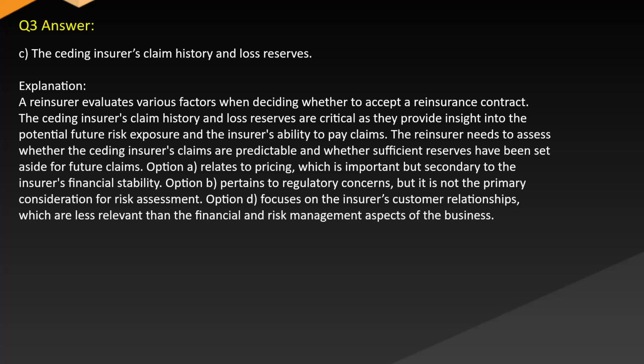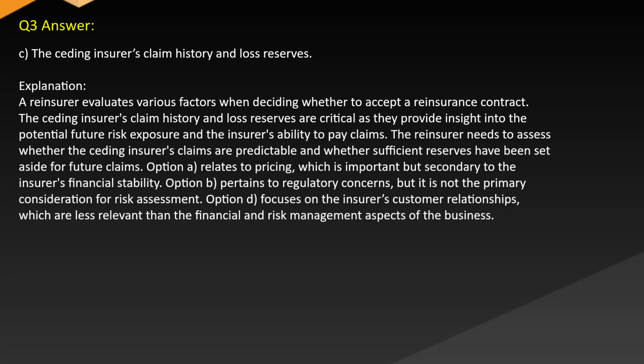Answer: C. The ceding insurer's claim history and loss reserves. Explanation: A reinsurer evaluates various factors when deciding whether to accept a reinsurance contract. The ceding insurer's claim history and loss reserves are critical as they provide insight into the potential future risk exposure and the insurer's ability to pay claims. The reinsurer needs to assess whether the ceding insurer's claims are predictable and whether sufficient reserves have been set for future claims. Option A relates to pricing, which is important but secondary to the insurer's financial stability.